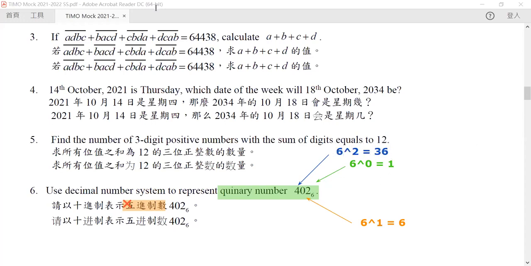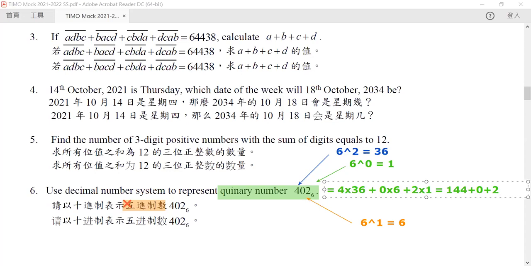So in summary, this number represents 4 times 36 plus 0 times 6 plus 2 times 1. And so this number is 4 times 36, which is equal to 144, plus 0 plus 2.